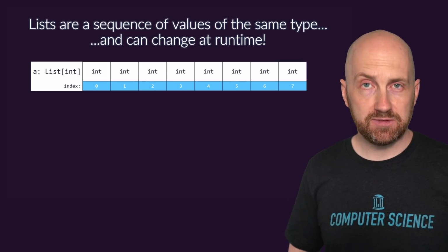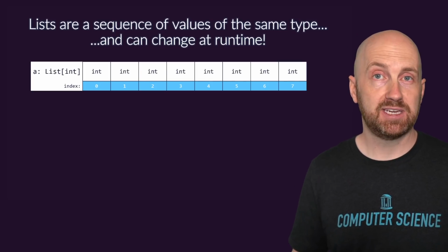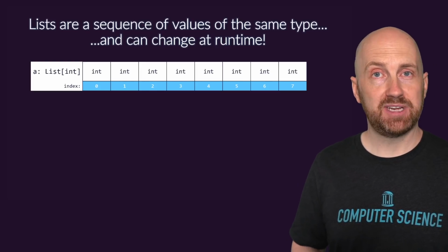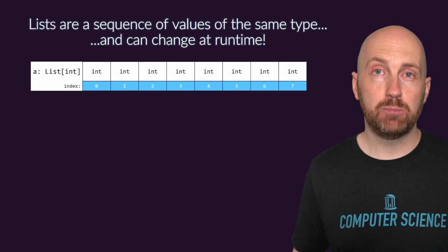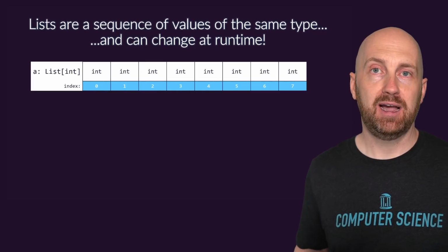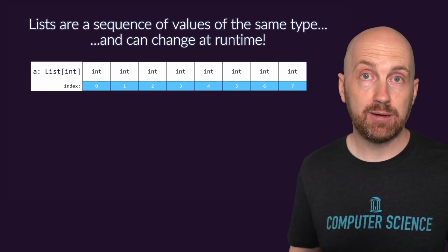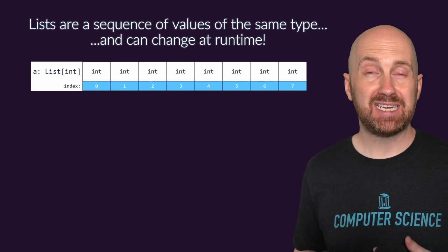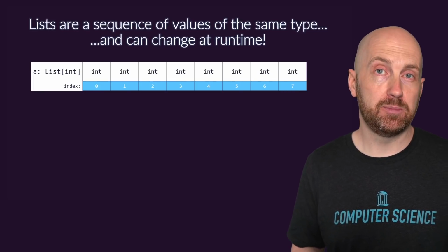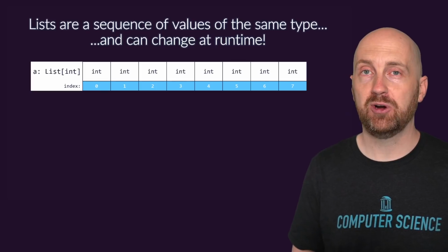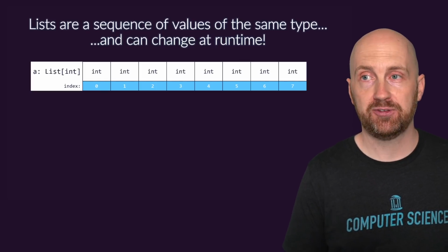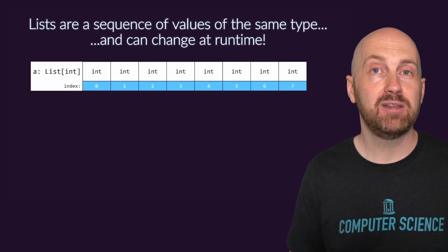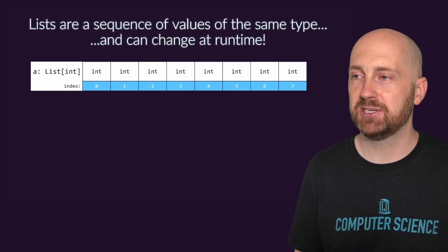Lists are a sequence of values because they are a sequence type. They're an example of a sequence abstract data type where we can change the items at runtime. So when our program is actually in motion and we're working with it, after we've constructed a list, we can add new items to the list, we can change existing items in the list, we can remove items from the list. So it's a dynamic data structure that is mutable, meaning we can change it while our program is running without having to create a whole new list. Right? And so this will bring great power and some great responsibility that we'll look at as we get into some of the memory implications of it.